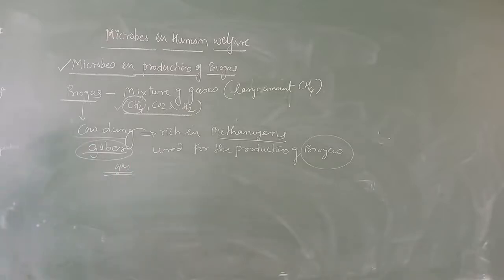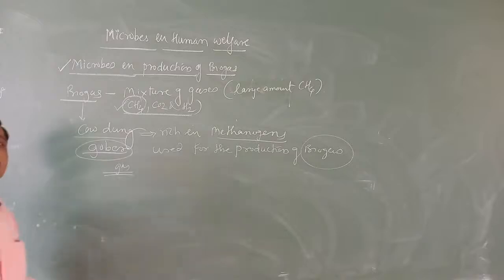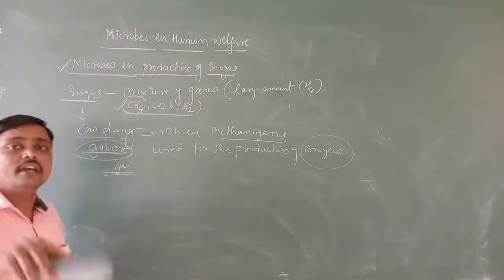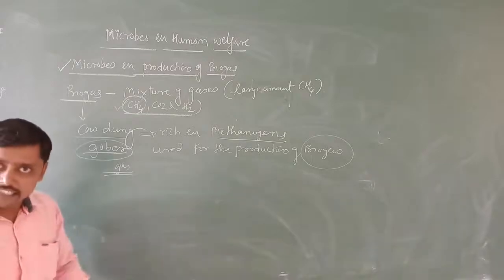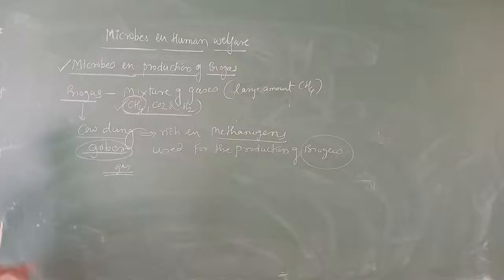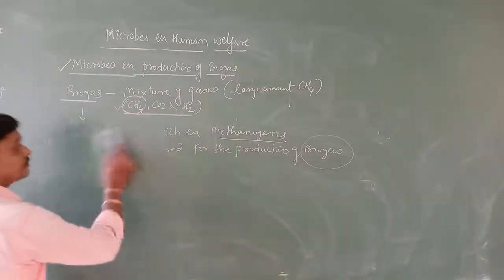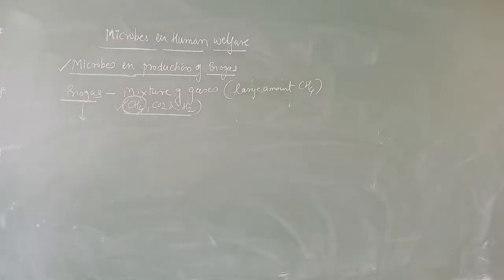Why do we use gobar? Because gobar is rich in methanogens. What are methanogens? Methanogens are the bacteria which grow anaerobically on cellulosic material and produce a large amount of methane, carbon dioxide and H2. Understood? So this is the material we use for the production of biogas.